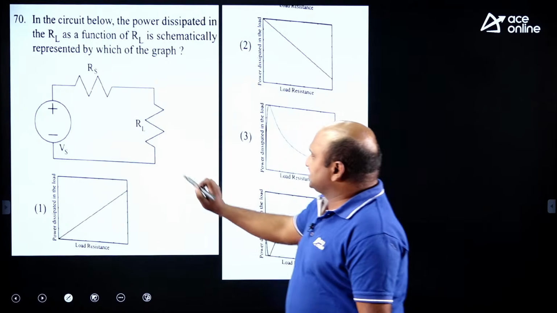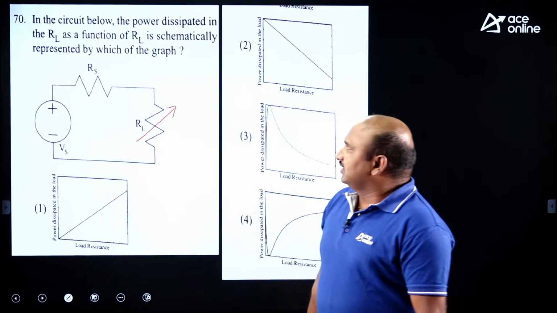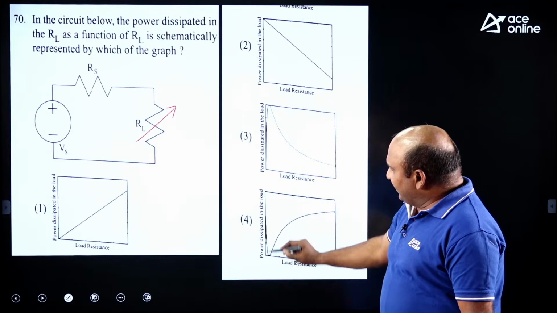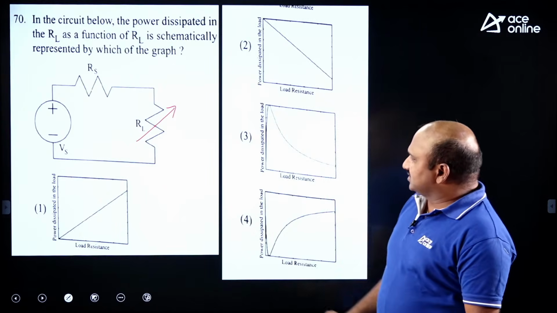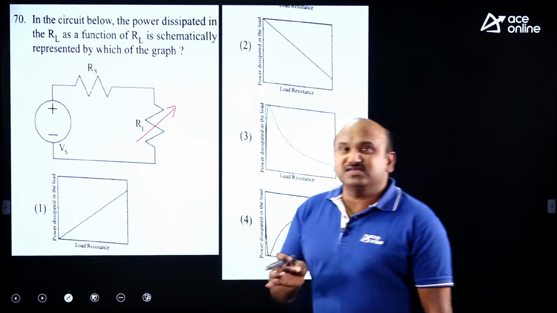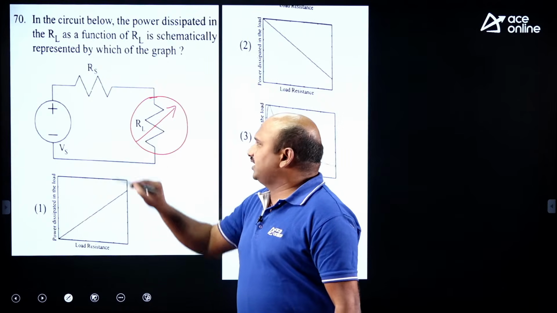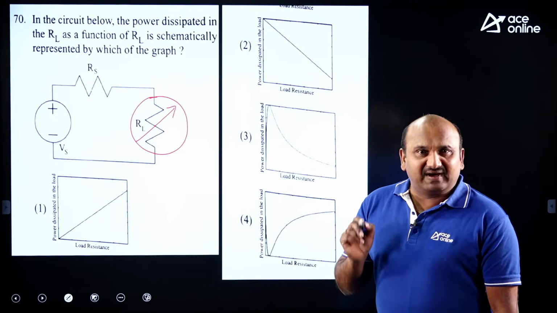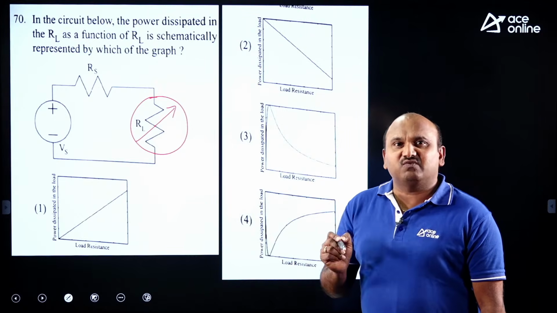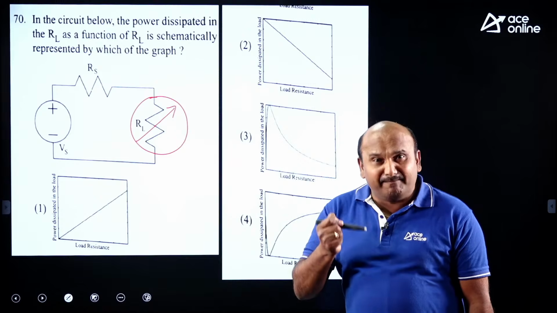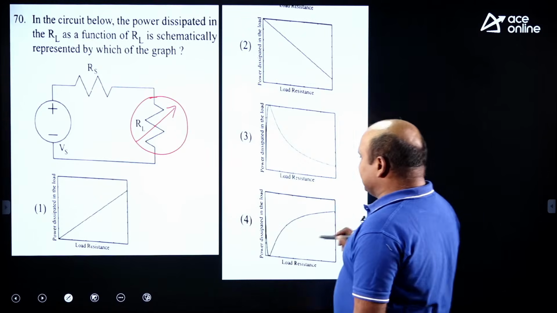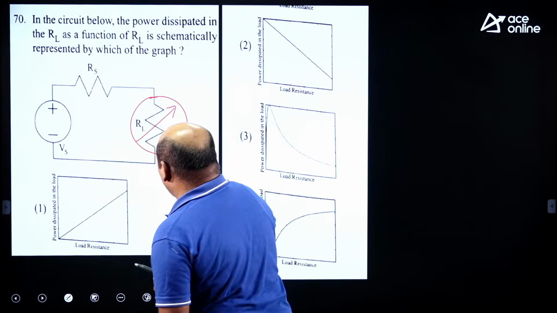Here load resistance is variable. Then power dissipated in the load versus load resistance, how is it? Power is non-linear across the resistor. That's why once you recall the power versus load curve, already I have given that, which is a bell curve.